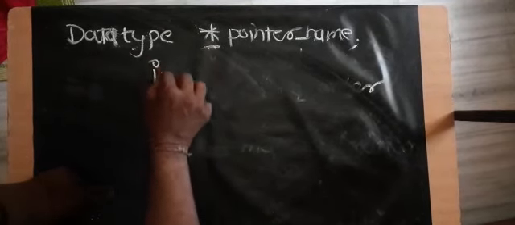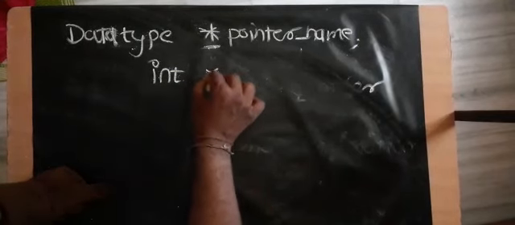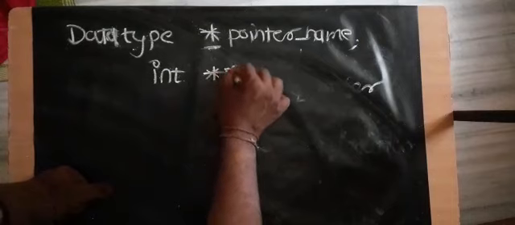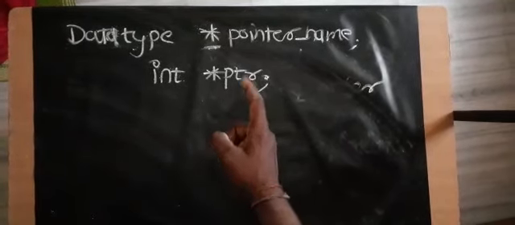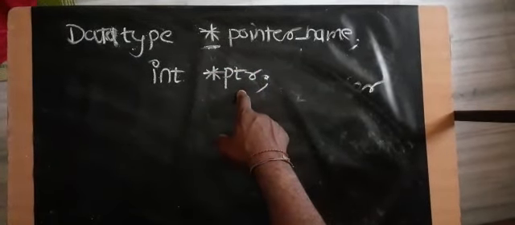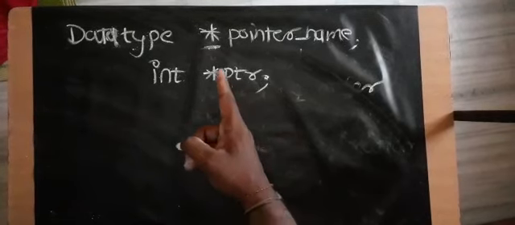I have to declare integer type pointer, so its data type is integer, then star, and my pointer name is ptr. Pointer name is any valid identifier. So what are the rules to declare any identifier? Also use rules to declare pointer name. So it is a part how we declare pointer variable. We have to mention data type, star, and then pointer name.